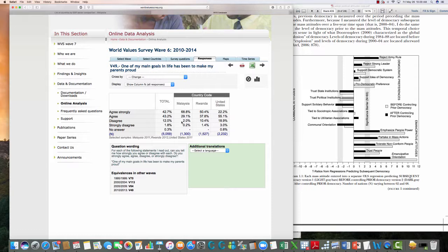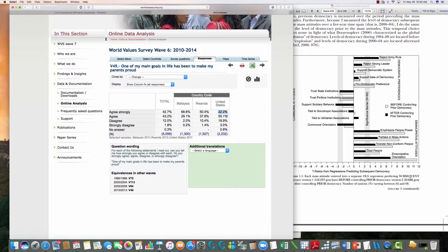And look, if you go down to disagree or strongly disagree, only about 2% of Malaysians disagree with that statement. Only about 11% or 12% of Rwandans do, but over 20% of the United States does. You can also look at agree strongly: almost 70% of Malaysians agree strongly with the idea that one of the main goals in life is to make your parents proud. Only about half of Rwandans do, and only 22% of Americans strongly agree with that.